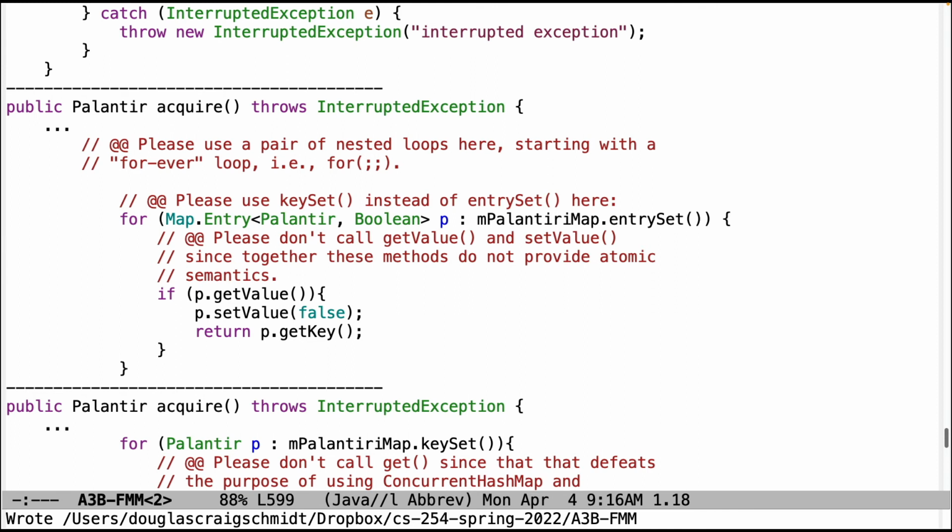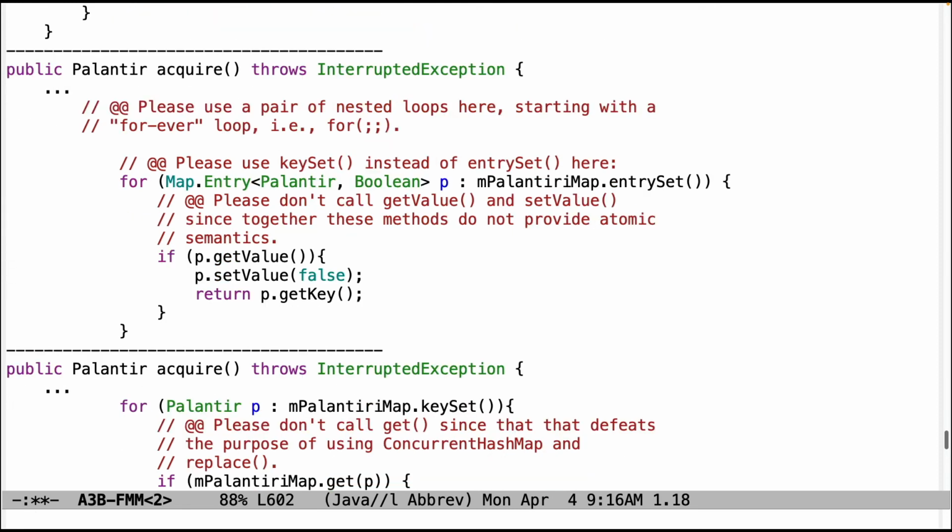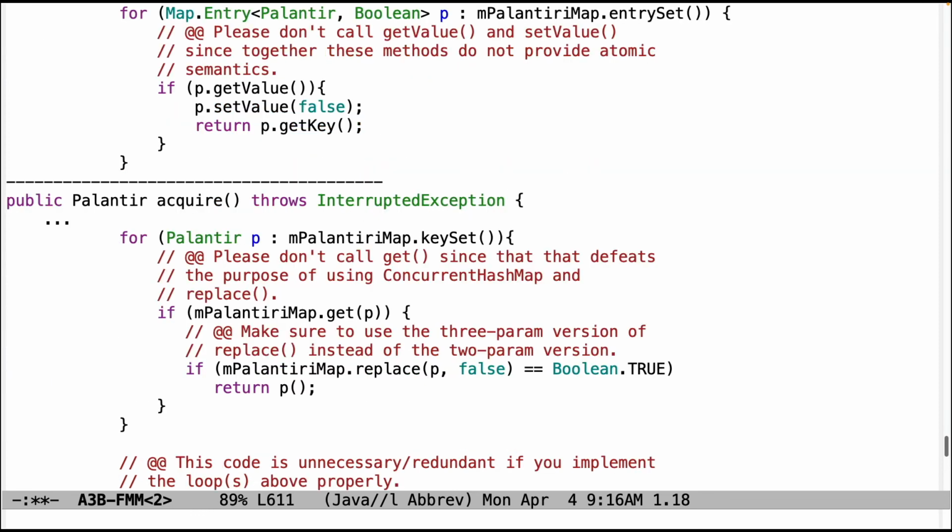But you'll eventually get it, and it won't take very long. Now, a couple things. Please use key set instead of entry set. It just makes things more complicated. And in particular, do not use get value and set value on the entry set because those methods don't provide atomic semantics. What you want is to have atomic semantics, and for that, you're going to need replace. So this code is very, very broken, very, very buggy.